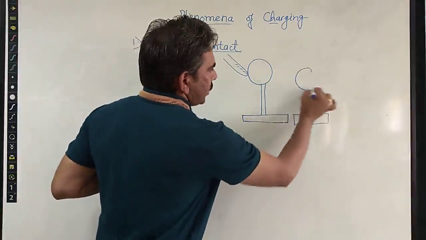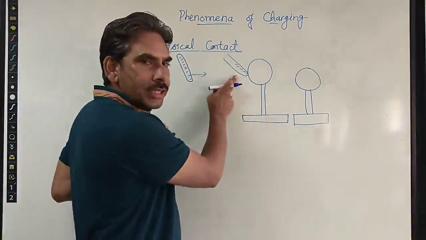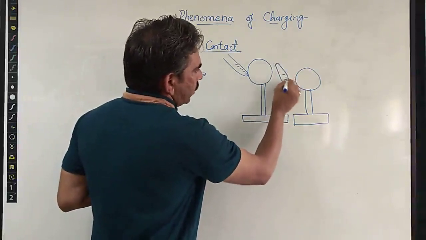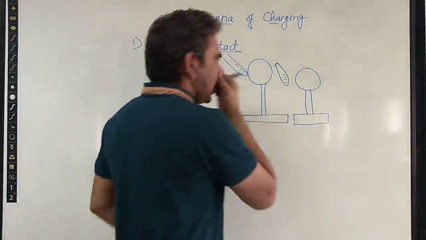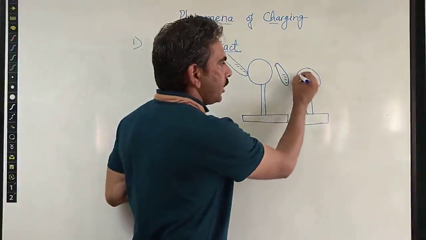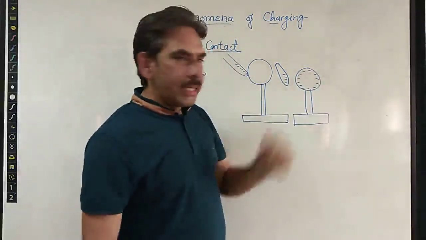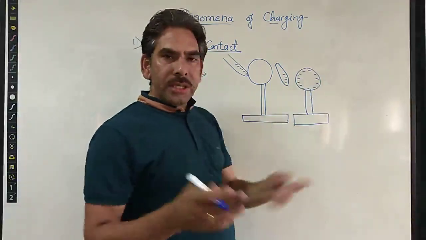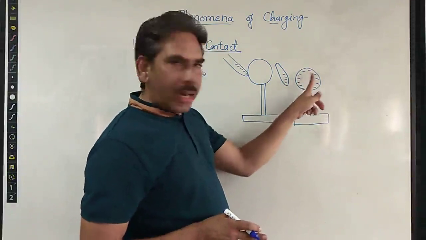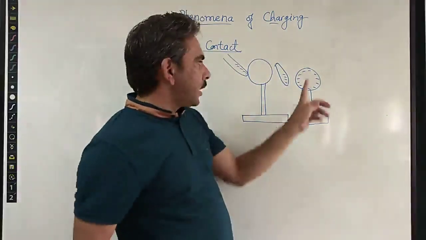This is the stand over which this conductor is lying. Now it has gained some electrons from this negatively charged rod. We disconnect the rod, which still has some negative charge. Out of this, some negative charge is transferred to the sphere. This negative charge will be evenly distributed over the surface of this metallic conductor. Why will it be evenly distributed? Because all the charged particles here are negative and try to repel each other, due to which they reside over the surface of the metallic conductor.